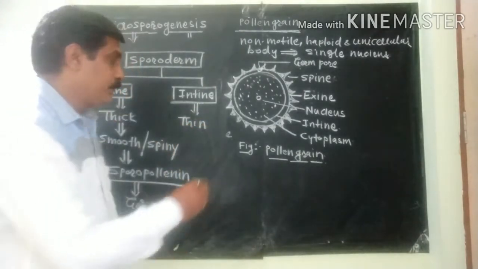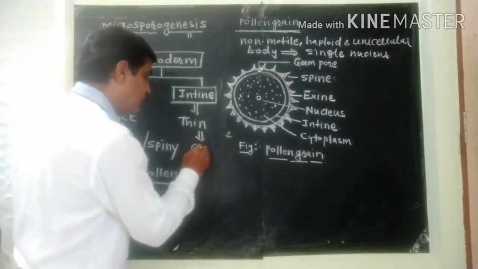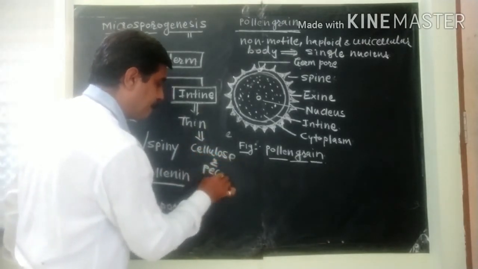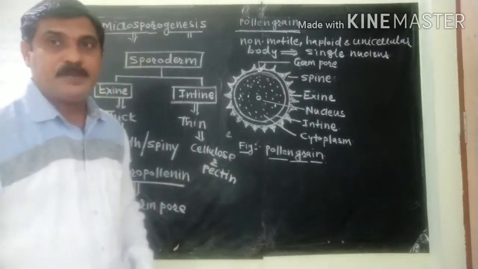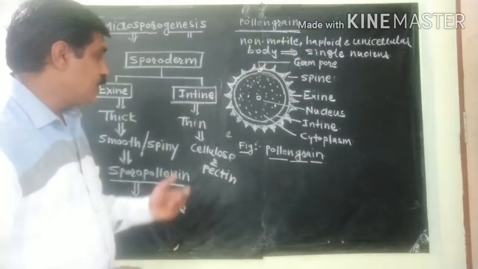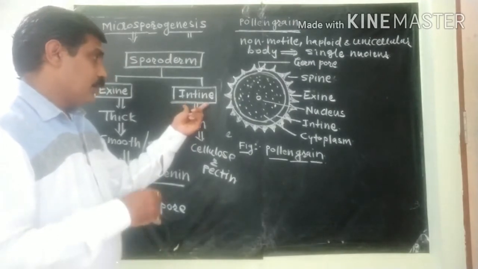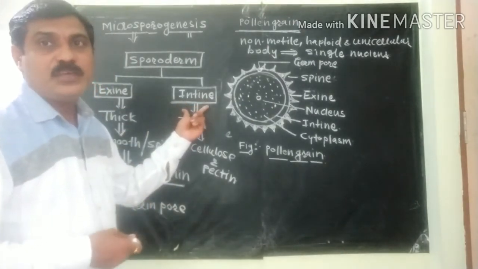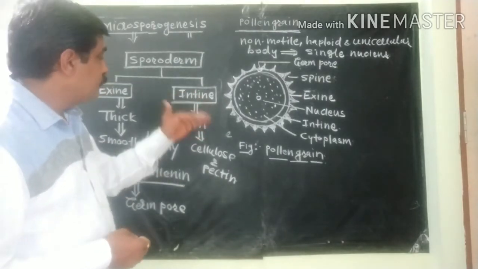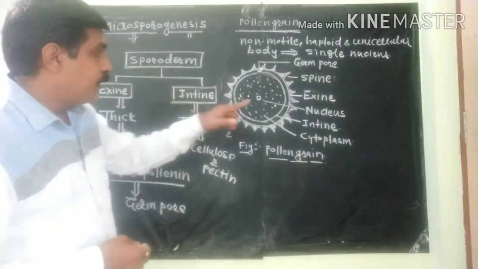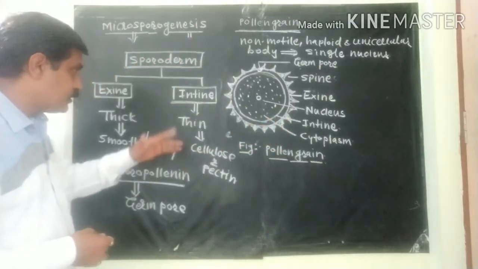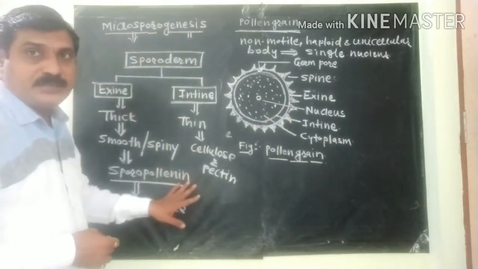Intine is made up of cellulose and pectin. Cellulose and pectin. And it is actually during the germination that it develops as a pollen tube. So this is the exine and intine, a comparative study of this exine and intine.